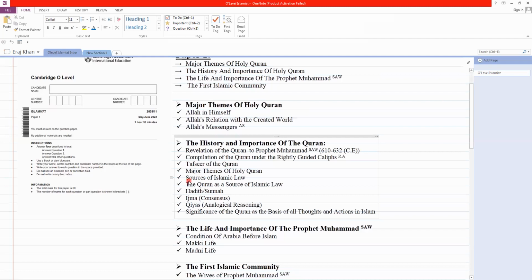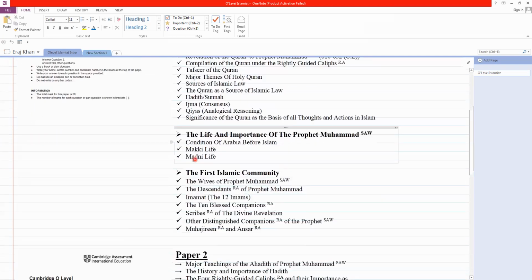Next is sources of Islamic law. In this, we will talk about the 4 sources of Islamic law, how Islamic law was established, and what the main sources are. The Quran is the first source of Islamic law, and we will discuss all that in this topic. Next is Hadith and Sunnah, which is also a source of Islamic law. Next is Ijma, also a source of Islamic law, and Qiyas, which is also a source. The next is the significance of the Quran as the basis of all thoughts and actions in Islam.